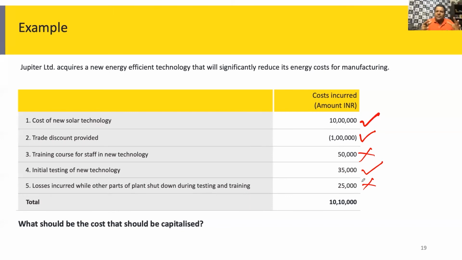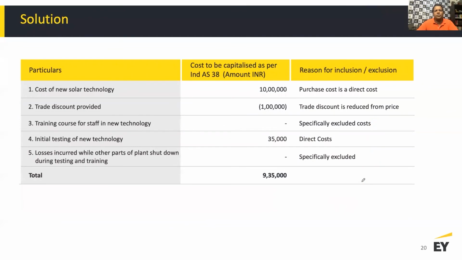So what is eligible for capitalization is the cost which I paid to purchase this technology, 10 lakh. The discount which I have received, 1 lakh, I'm going to reduce it. And the testing cost which I've incurred is 35,000 rupees. So if I look at the solution, that's what it is suggesting: you've got to capitalize 10 lakh minus 1 lakh plus 35,000. So the total cost which I'm going to capitalize, this is the capitalizable cost. This is what I am able to capitalize, 9,35,000 in this example.